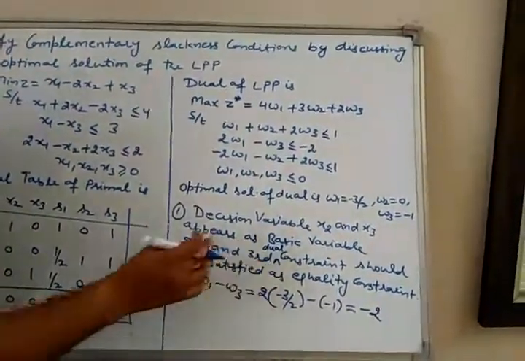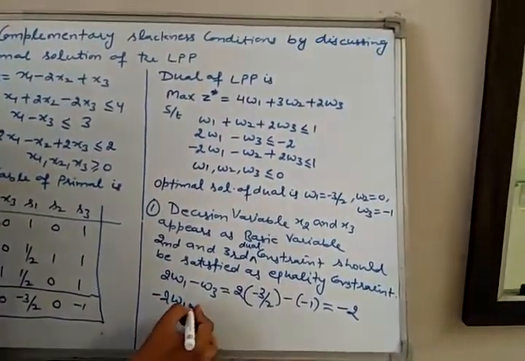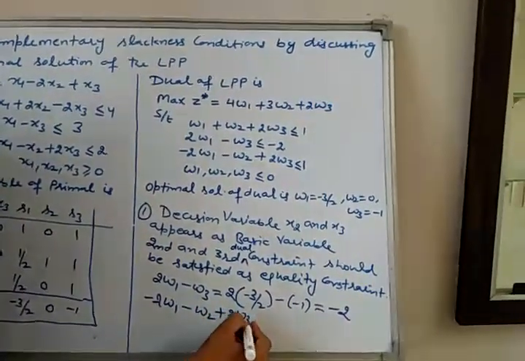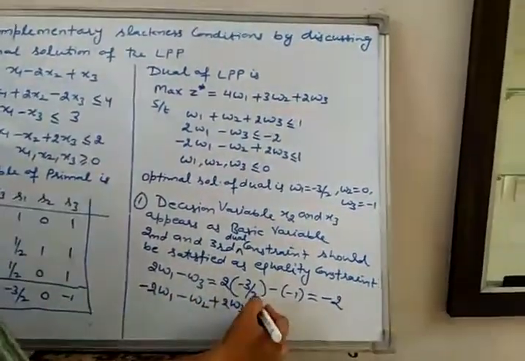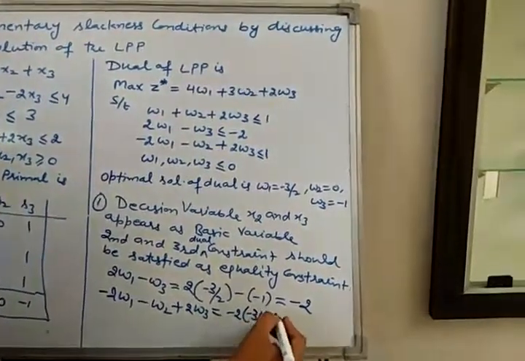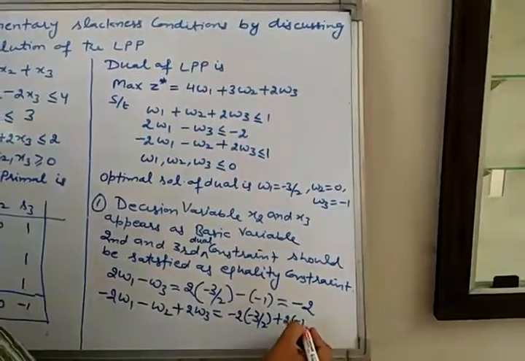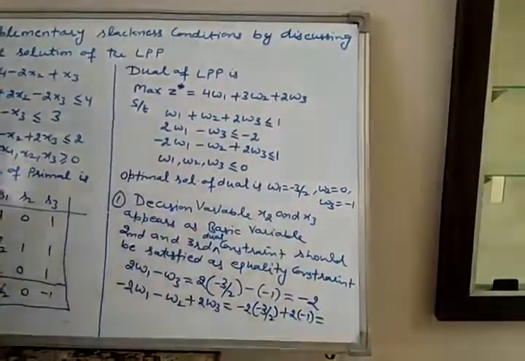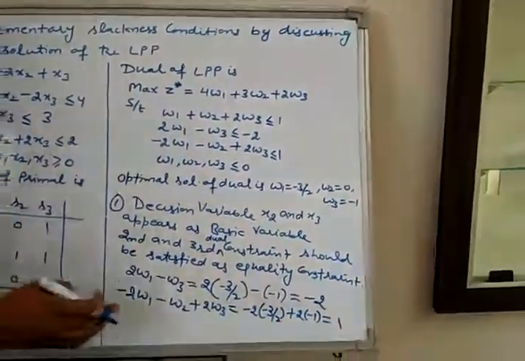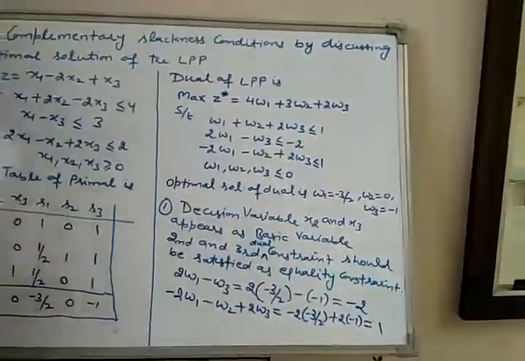Now check the third dual constraint. The third dual constraint is minus 2w1 minus w2 plus 2w3. Now calculate this: minus 2 times w1, which is minus 3 by 2, w2 is 0, plus 2 times w3, which is minus 1. After solving this, we get 1. Therefore, this third constraint is also satisfied as an equality constraint.